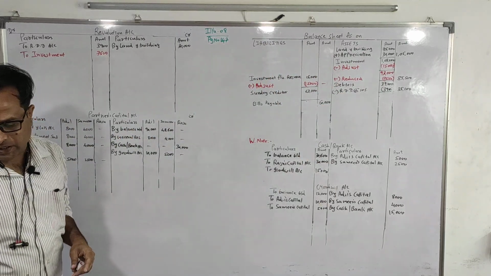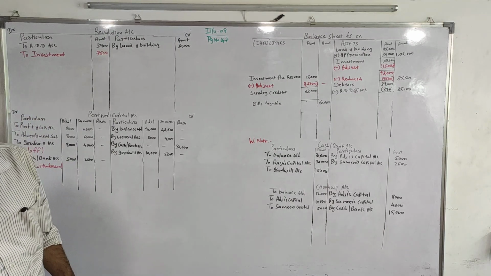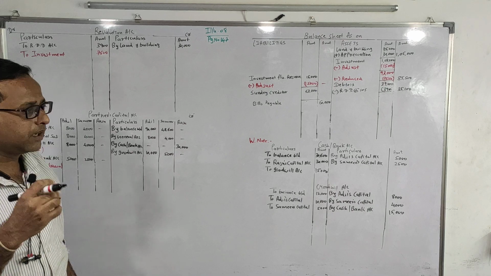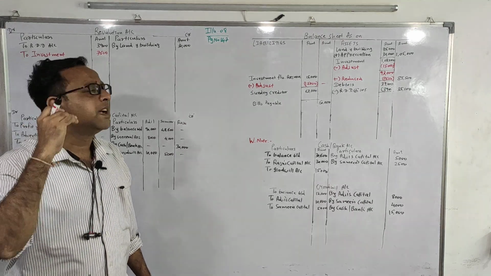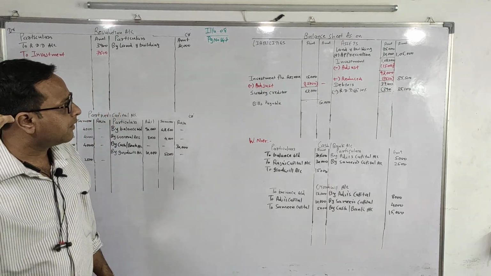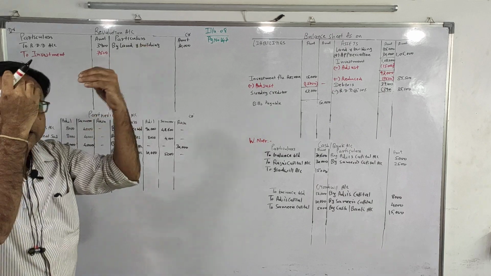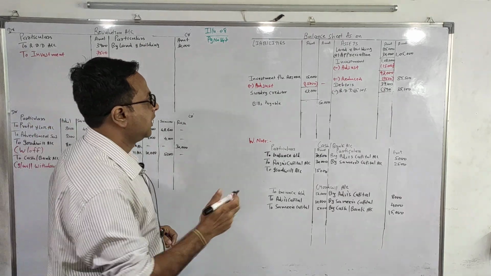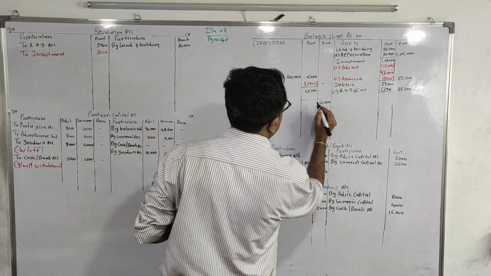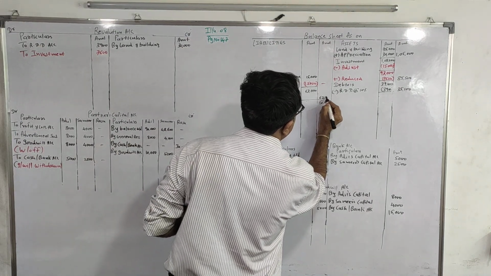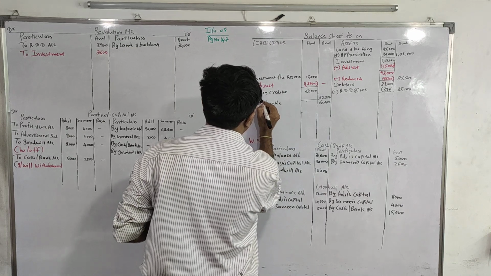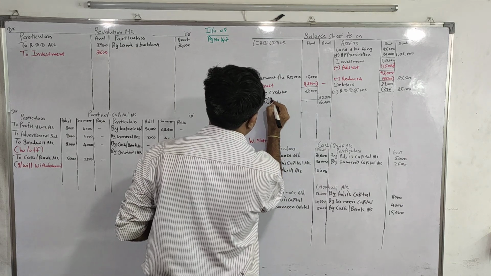The next adjustment is sundry creditors are to be valued at 62,250. Over here we are reducing the value of the liability. So when we are reducing the value of the liability, it is a benefit to the firm. Original creditors was 63,000. Now the new value is 62,250, less reduce.